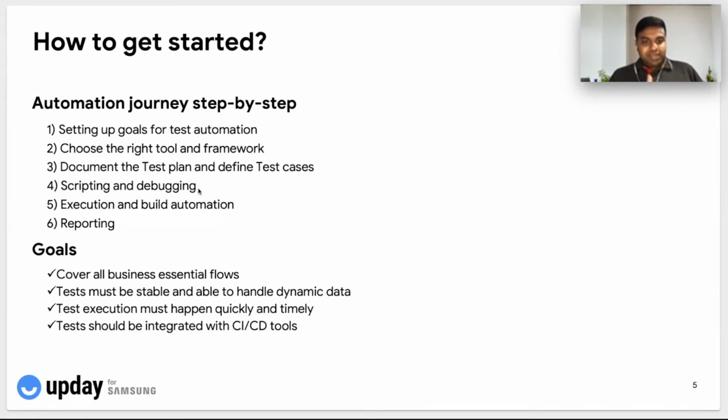So goals, as I already said in my previous point: covering all essential business flows is the first goal that we have for any automation project to kick off. And the tool or the framework that we are building should be able to handle dynamic data. Especially at Upday or even at Axel Springer, most of our applications handle dynamic data or dynamic requests. We have to make sure the tool that we are selecting is also able to handle the same.